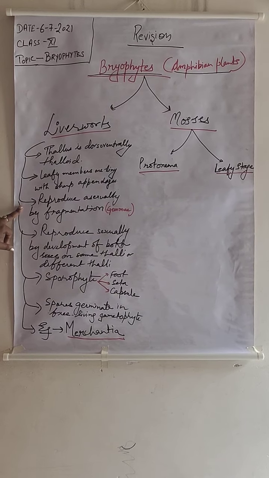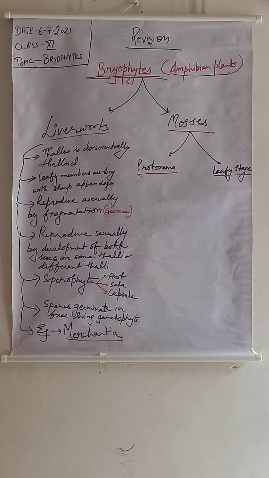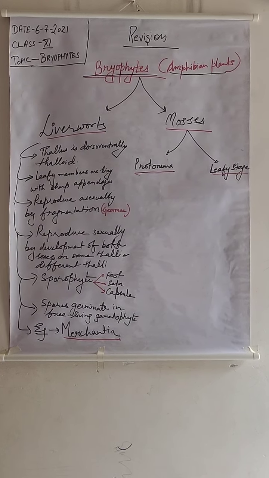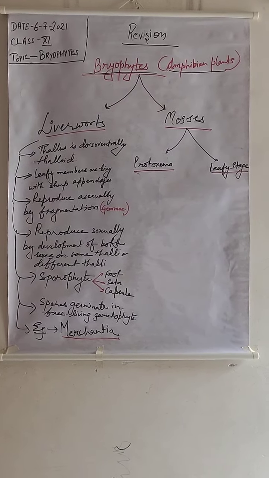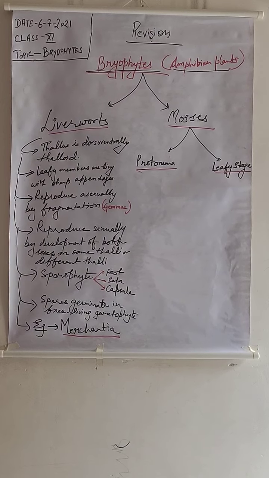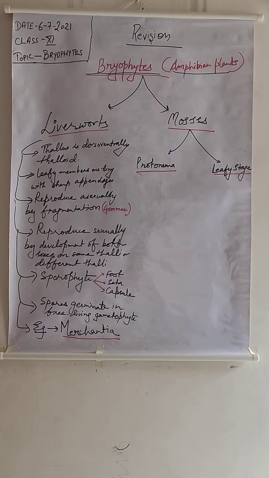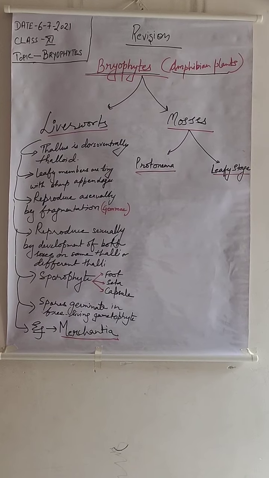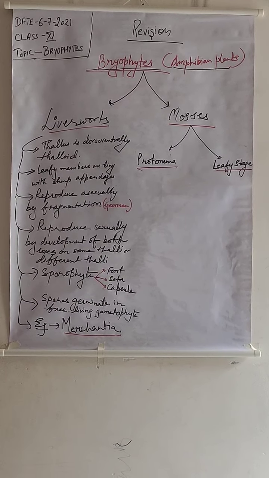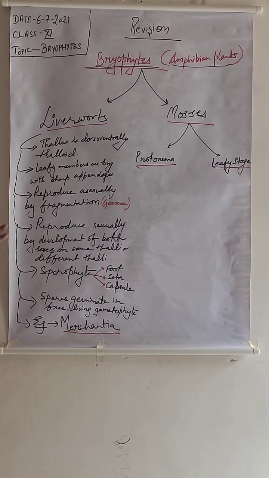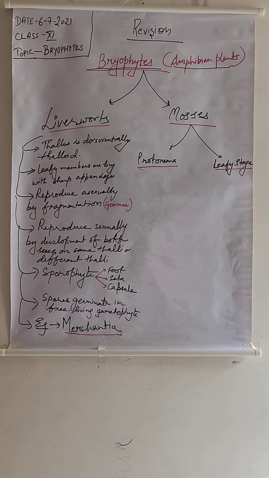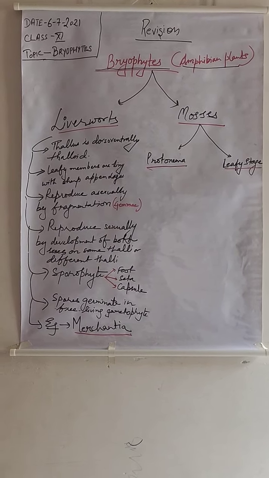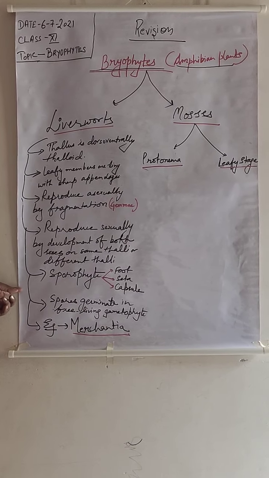If they reproduce asexually, they reproduce by fragmentation, in which the body gets divided into small fragments, which are finally called gemmae. Gemmae is the plural word and gemma is the singular one. But when they reproduce sexually, both of the sexes, male and female, either develop on the same thalli or they develop on different thalli. And when it undergoes cell division to form the sporophyte, that sporophyte further shows reductional division through meiosis, and they develop into gametophyte.